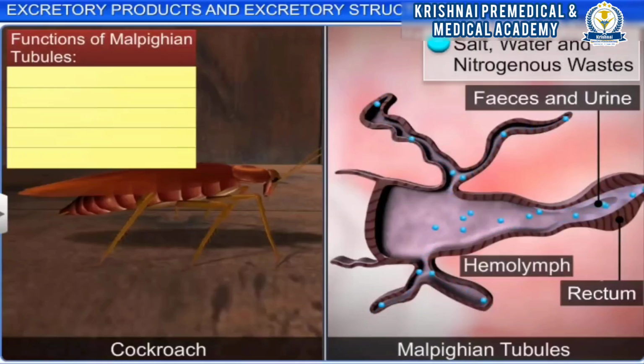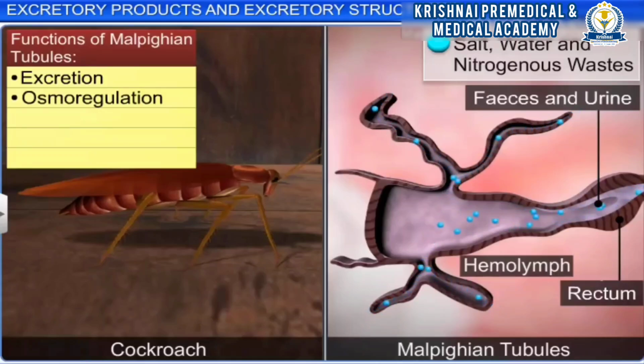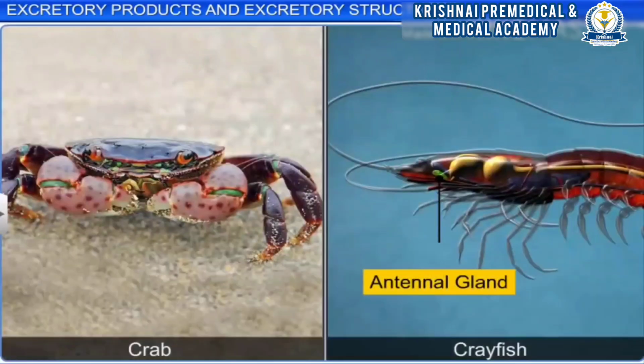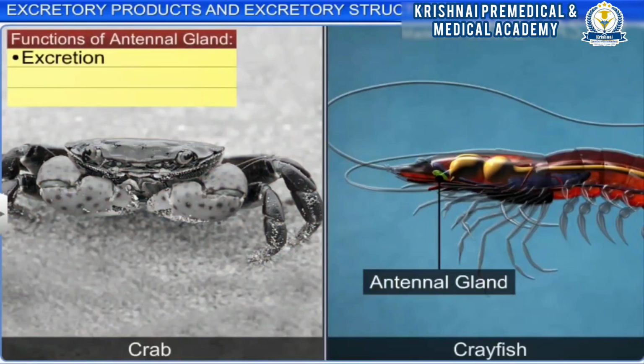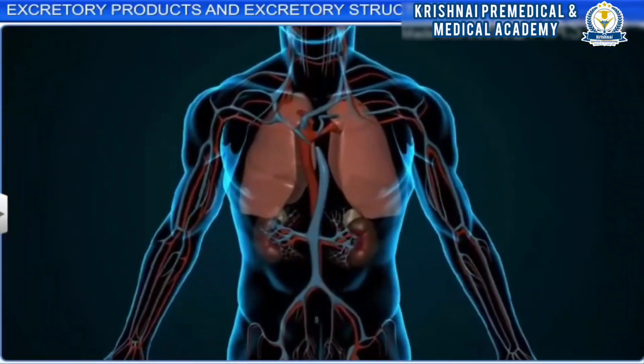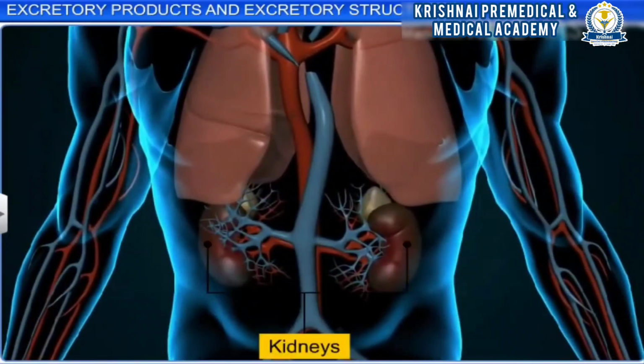Malpighian tubules are excretory structures found in arthropods such as insects. These tubules, along with removing nitrogenous waste, perform the function of osmoregulation. The antennal gland or green gland is the excretory structure in crustaceans such as crab and crayfish. These glands perform the function of excretion and osmoregulation. The kidneys perform the main function of excretion in highly evolved mammals such as man.